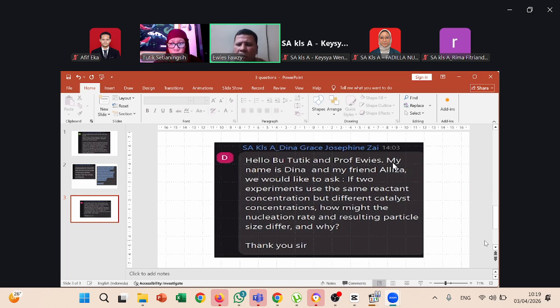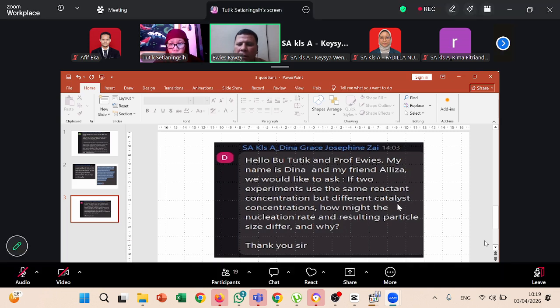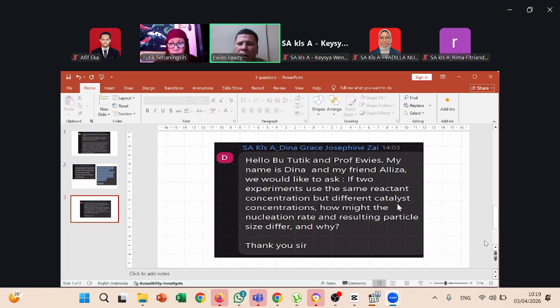Okay, do the resulting particle sizes differ? Yes, because when you use high concentration, you will get one type of particle size, and when you use a low concentrated catalyst, you will get another size.